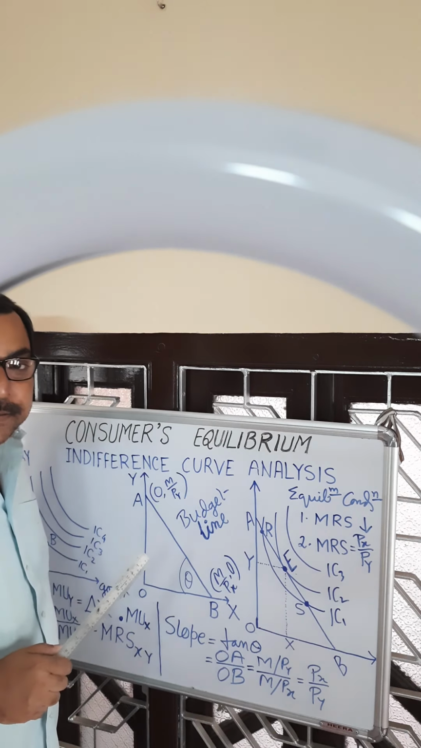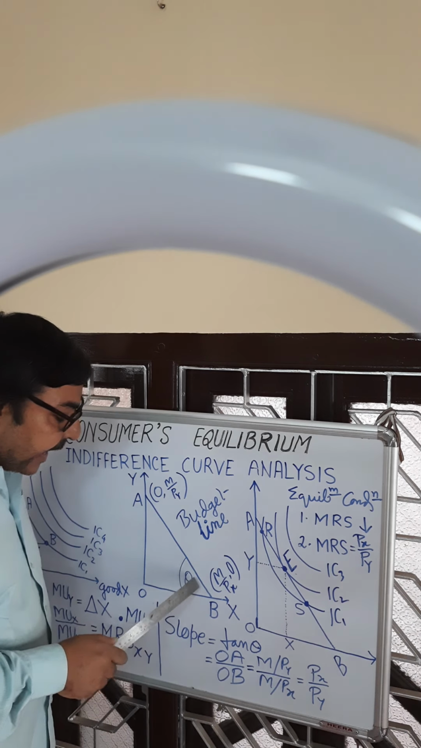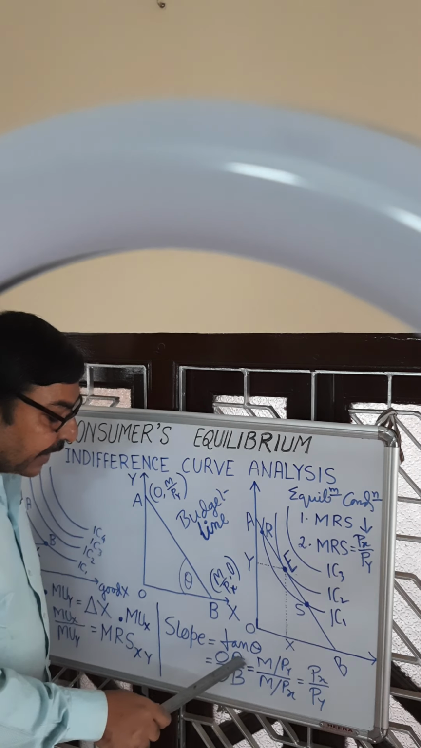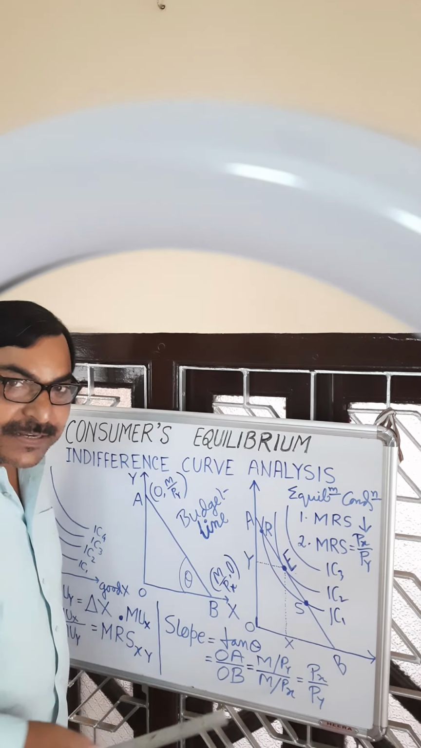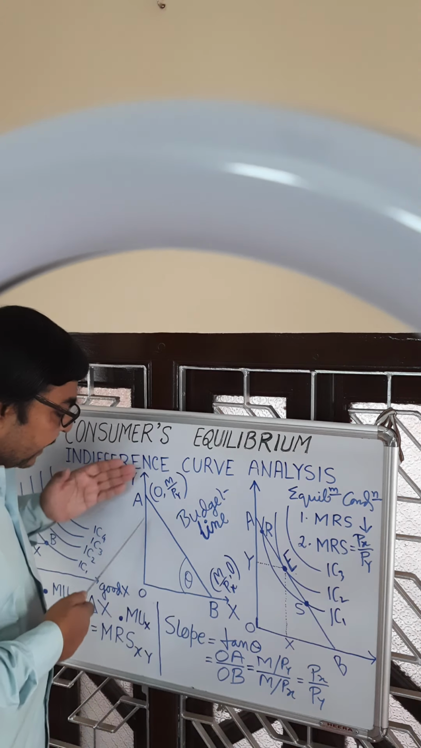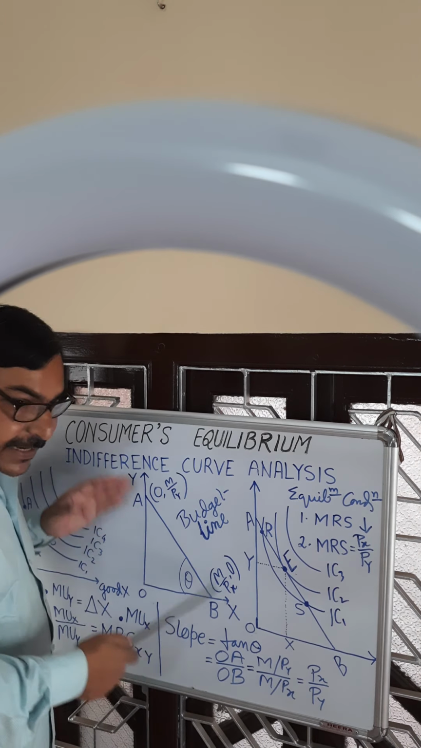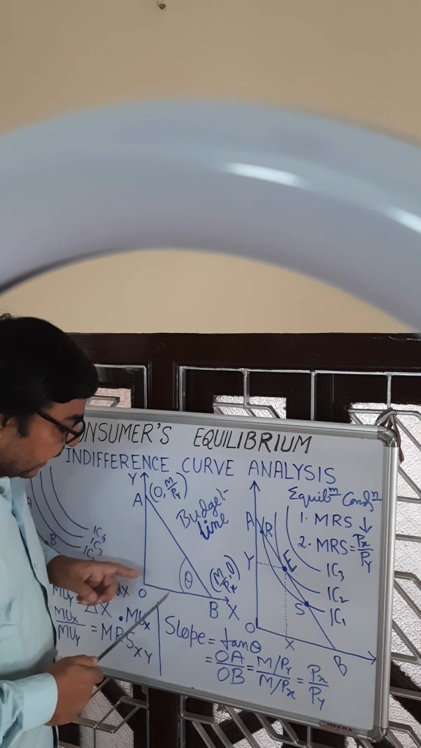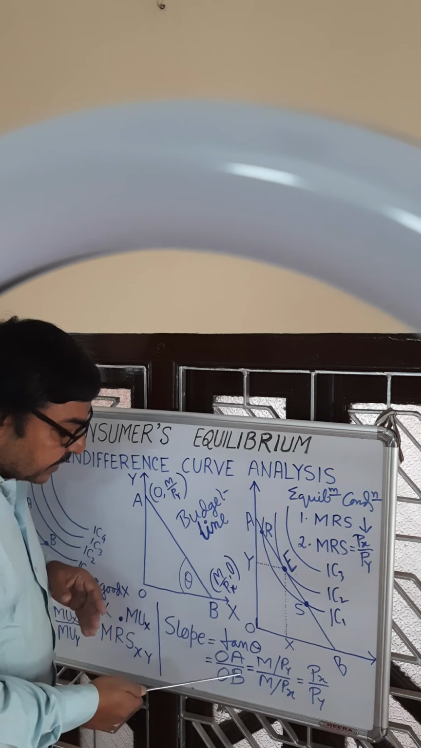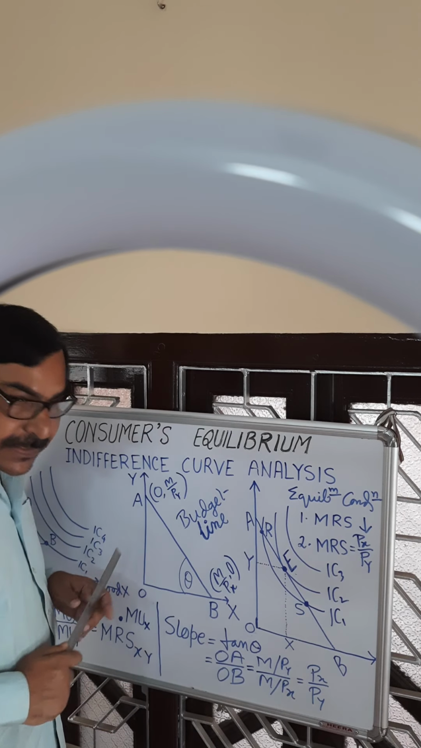The slope of the budget line is indicated by tan of this angle with the x-axis. Slope is equal to tan theta. Tan theta is the ratio of perpendicular and base. The perpendicular of this right angle triangle is OA, and the base is OB. So tan theta, the slope of the budget line, is equal to OA by OB.